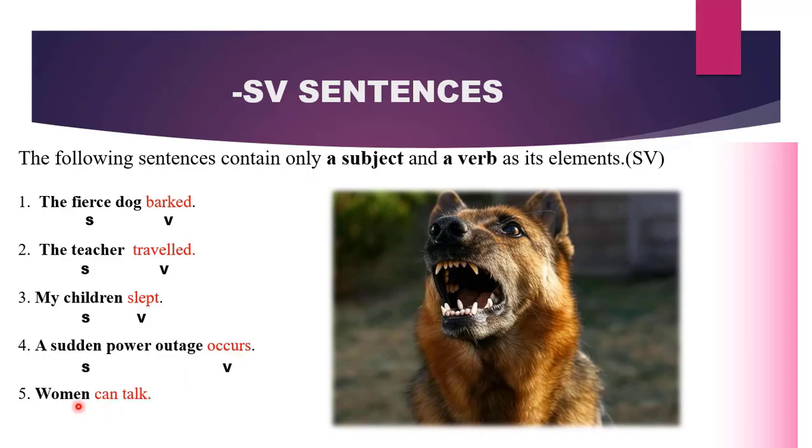The last one: women can talk. This sentence is also SV. Why? Because women is serving as our subject, and then can talk is serving as our verb. This tells you that if you are given a simple sentence, there can only be one subject and one verb. Therefore, for this one, we can say we have SVV. Can is the auxiliary verb, which is a modal one, and then talk is our main verb. Together, it is called a verb phrase. And what function is it playing? It is a verb. So this sentence is an SV sentence.